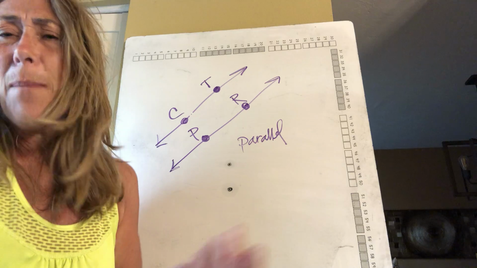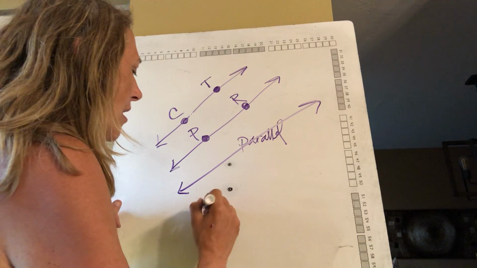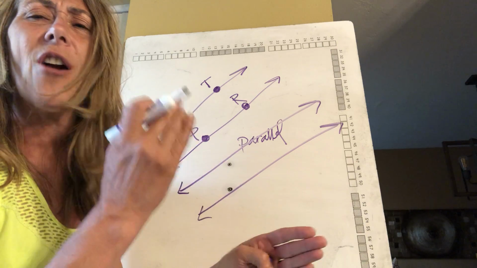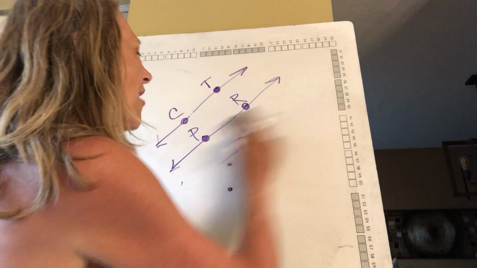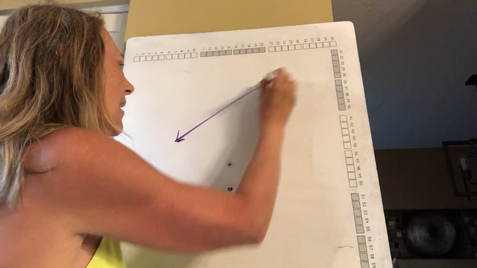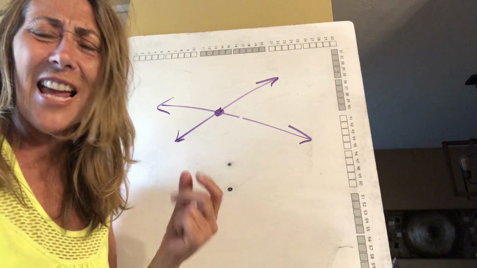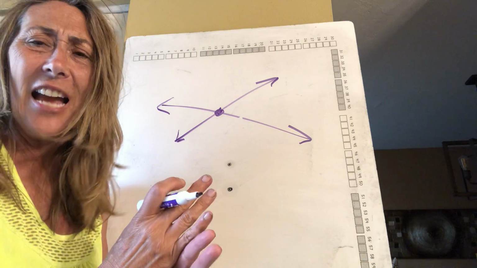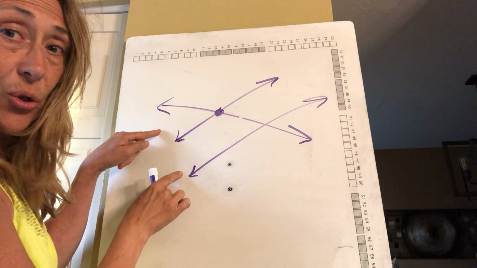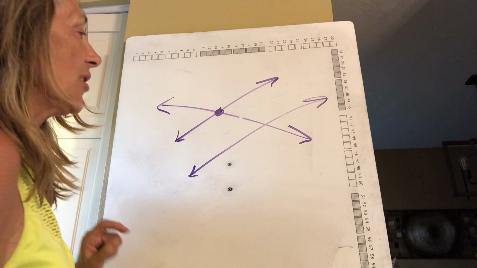I would like to think of it as a pair, and a pair is two. I could have another set of parallel lines. I could have parallel lines going on forever. Parallel. They'll never, ever touch. So those are parallel lines. So we have lines that intersect, which means they're going to cross at some point. These are intersecting lines. Then I have lines that are parallel. These two lines are parallel. They're never, ever going to touch.